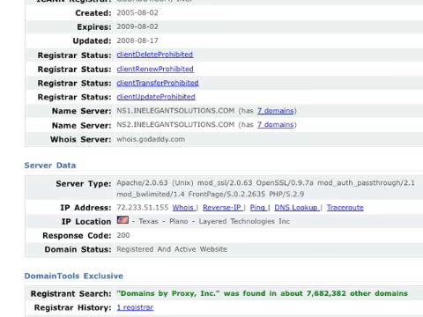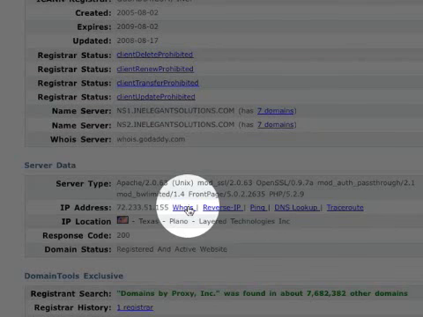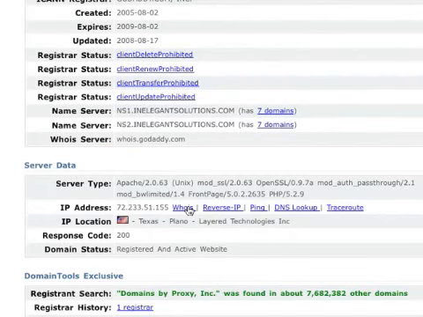Sometimes, though, it might not have the host right there in the IP location, at least not enough information for you to go find the actual site. So what we're going to do is click the whois by the IP, and what this performs is known as an IP whois search, which will find out who is the owner of that particular IP address. IPs, of course, being doled out by ICANN and other regulatory organizations.